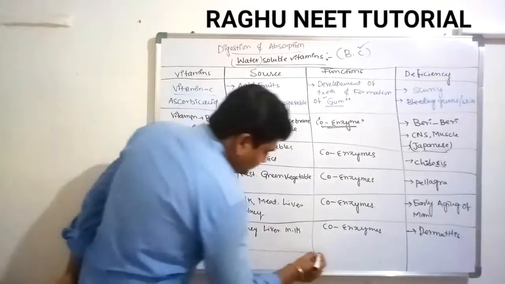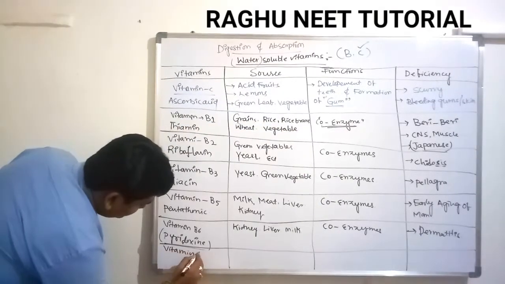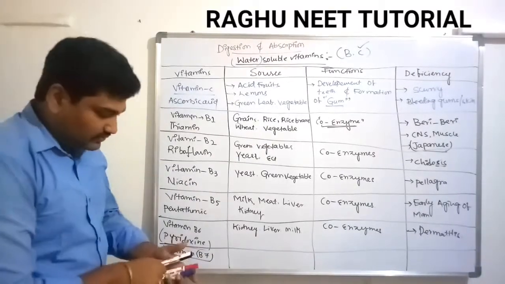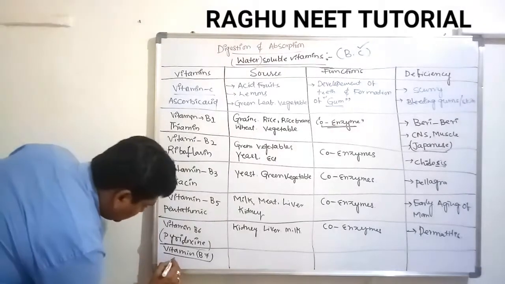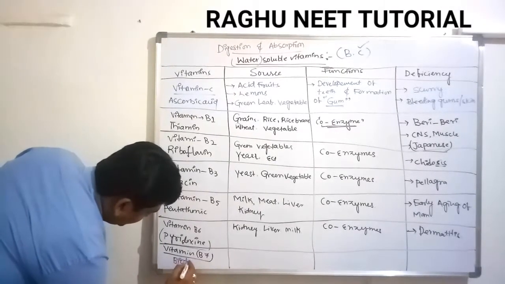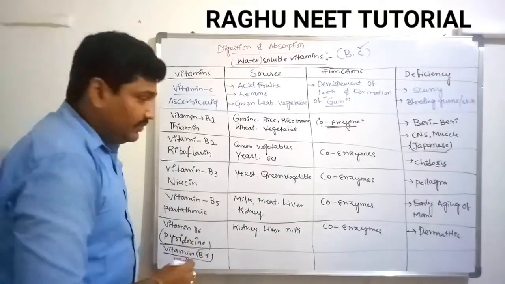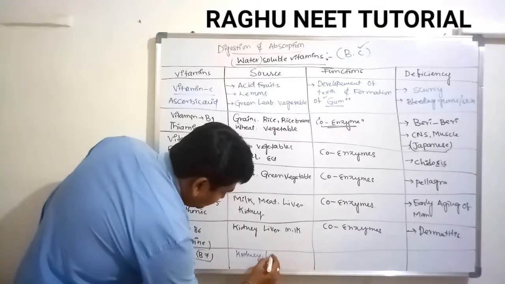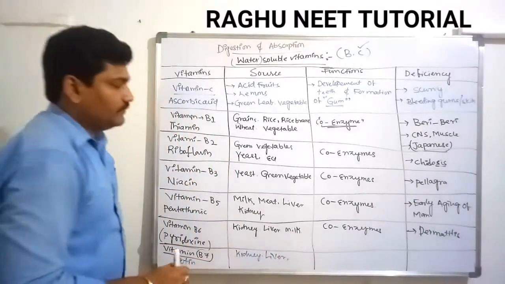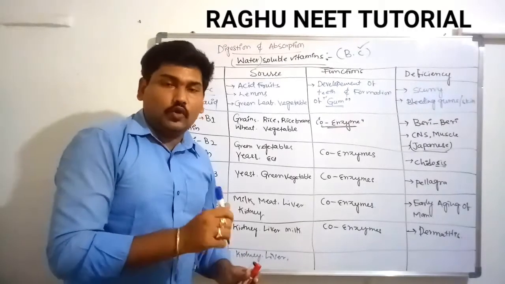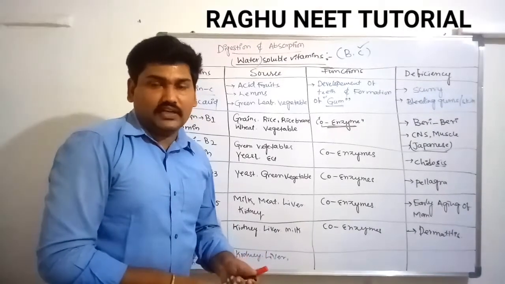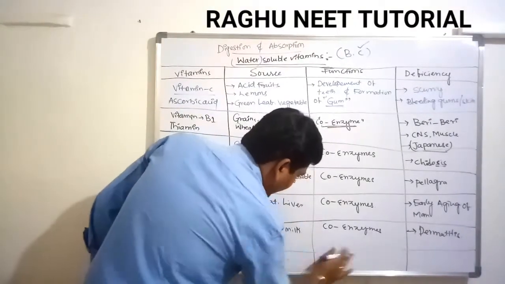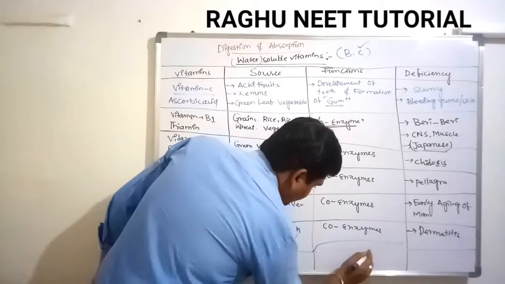Next one, vitamin B7. Vitamin B7 is called biotin. The source of vitamin B7 is available in kidney and liver, mainly the kidney and liver. So what is its function? It also acts like a coenzyme, like carboxylase and decarboxylase.